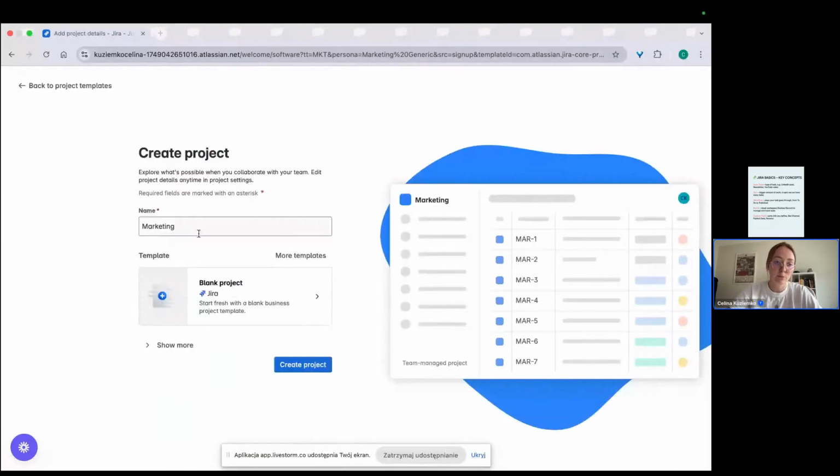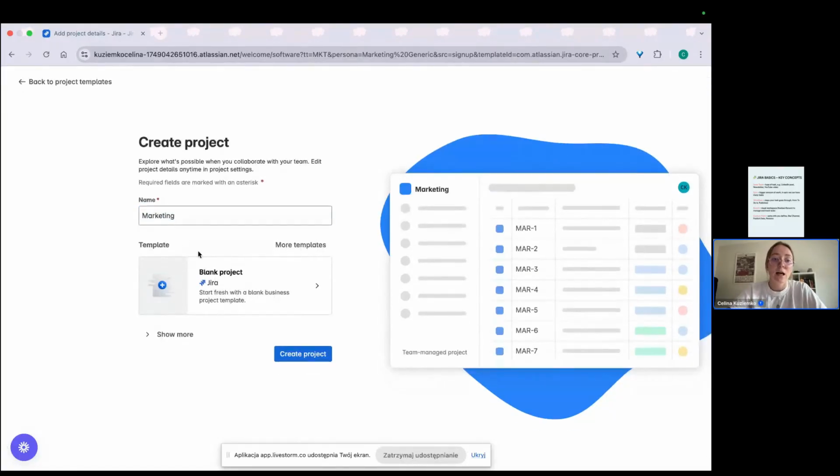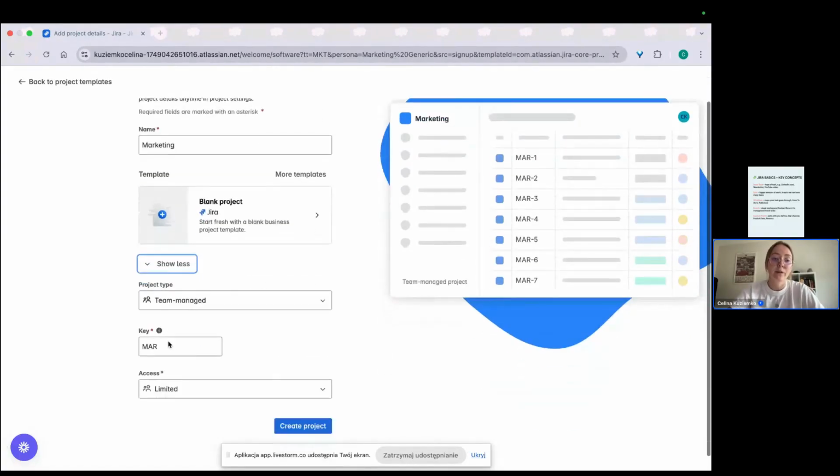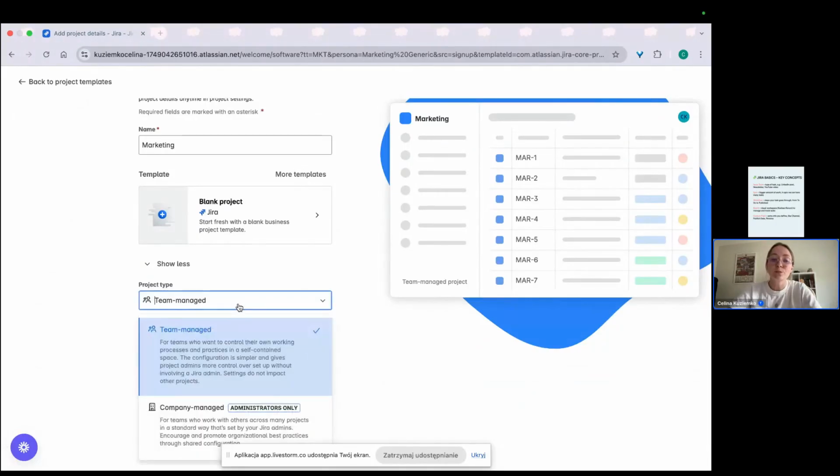Okay, name: marketing campaigns, whatever you need. And here, you can choose between team managed and company managed. Today, we will go with team managed. Team managed is a board that you can customize and manage by yourself. You don't need an admin. If you go with company managed, the only changes that can be made must be made by admins.